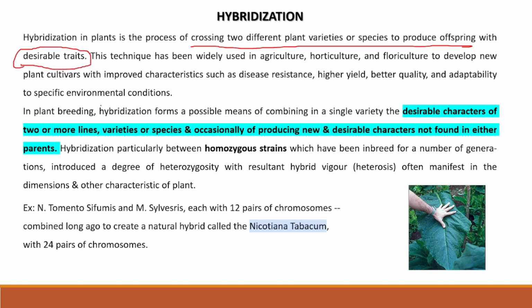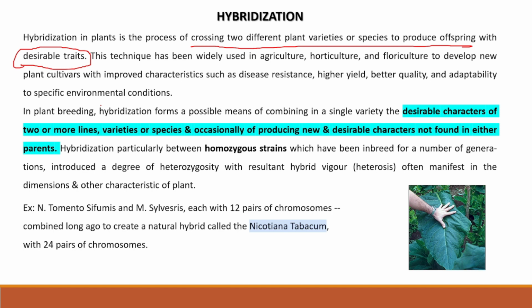I'll simply tell you that two different species are crossed in order to get a new variety. Say I have two different species. One has disease resistant qualities, another has good yield. This one does not have good yield, and that one does not have disease resistance. But if I cross these two, if I make a hybrid, I can get both qualities. Clear? That's what hybrid means.